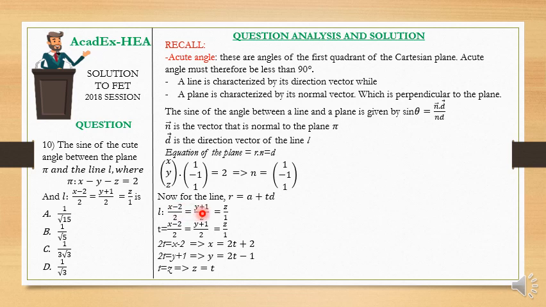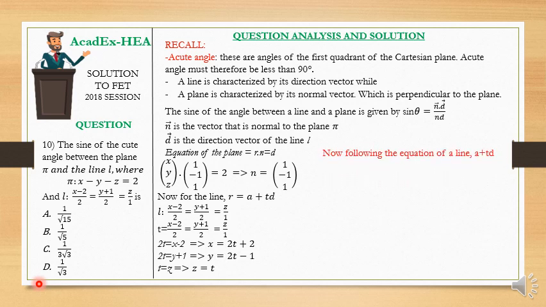We'll do the same for y. (y plus 1) over 2 equal to t, and then we are going to have that 2t is equal to y plus 1, and then y will be equal to what? 2t minus 1. Then now t here is equal to z, meaning that z is equal to what? t. Fine.